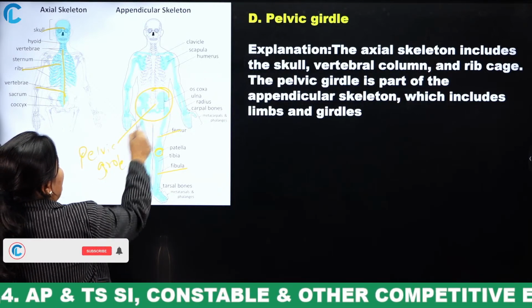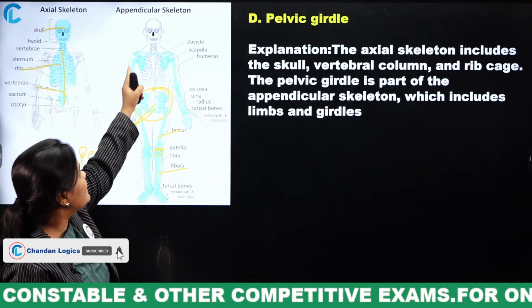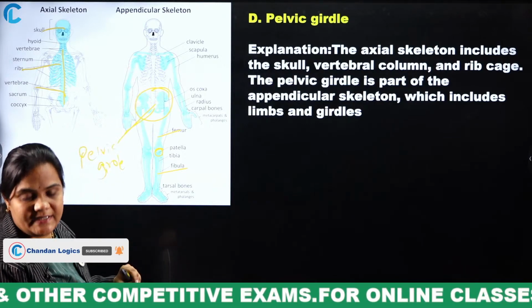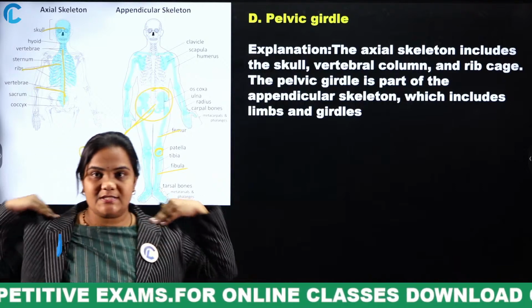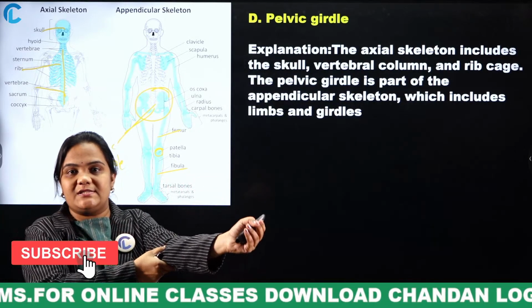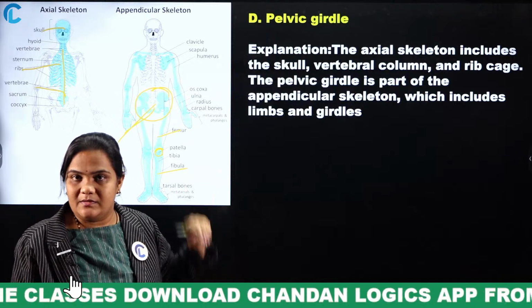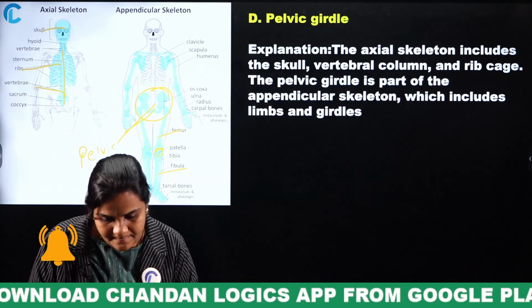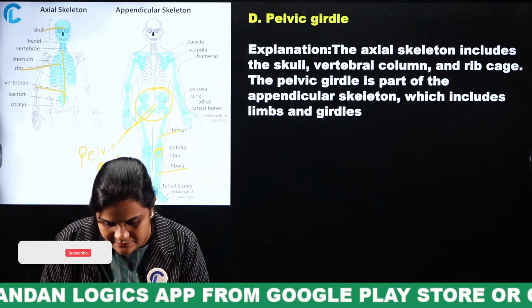The pelvic girdles come under the appendicular skeleton, like the shoulders and joints, which all come under the appendicular girdle. Very good.